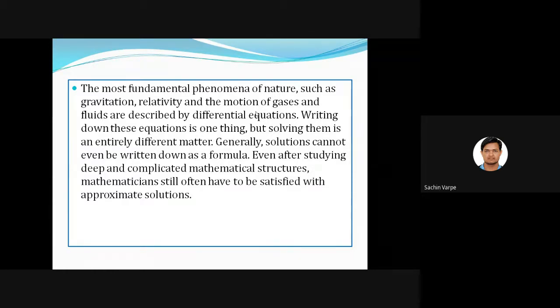Generally, solutions cannot even be written down as a formula. Even after studying deep and complicated mathematical structures, mathematicians still often have to be satisfied with approximate solutions. So whatever solutions we get are not exact; we are still trying to get approximate solutions.